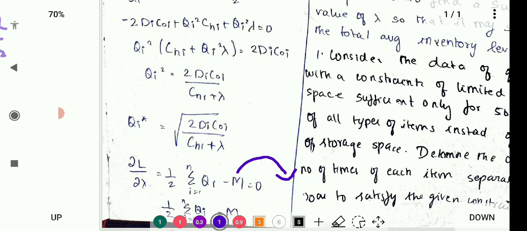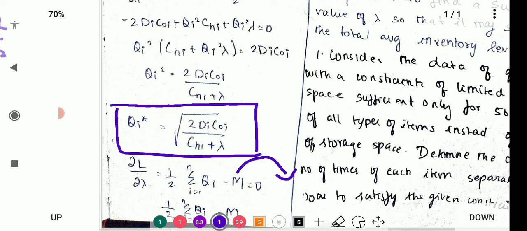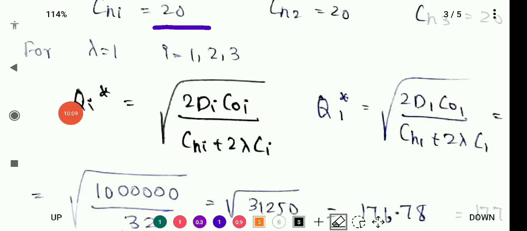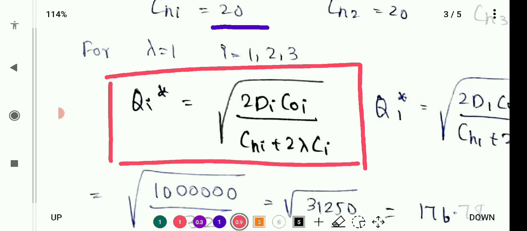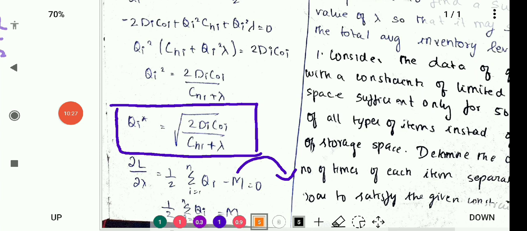So in those problems where the inventory level constraint is given, we need to use qi star. The formula for qi star is equal to root of 2 di c0i divided by chi plus lambda. Here it is model 3b, that is a constraint on investment. There the qi star value would be root of 2 di c0i divided by chi plus 2 lambda into ca. But what we are getting in this model 3c, we are getting only the denominator term as chi plus lambda. So according to the constraint, according to the model, it will vary.